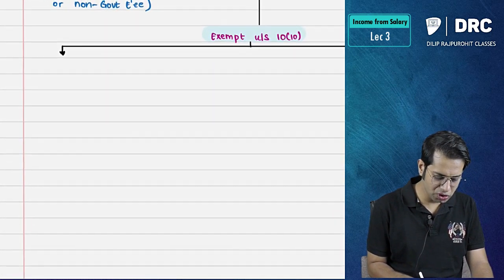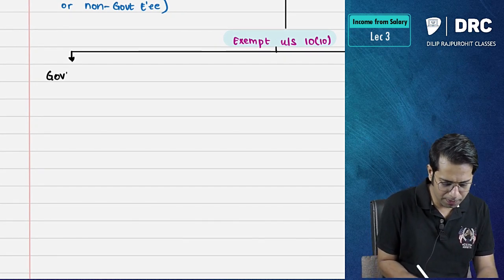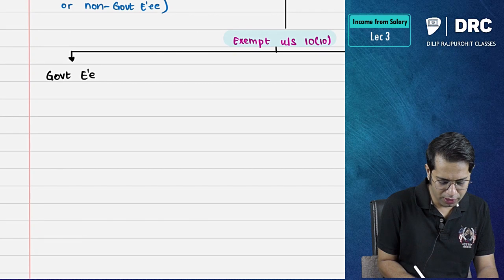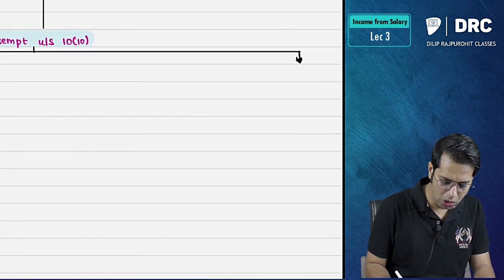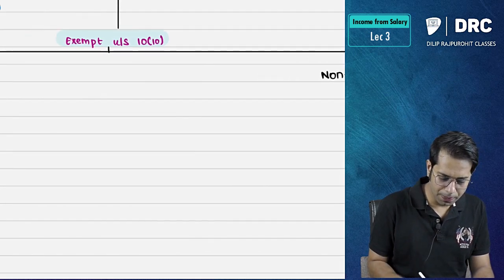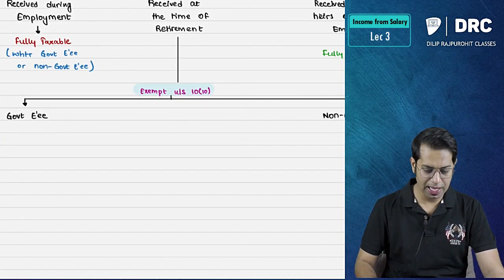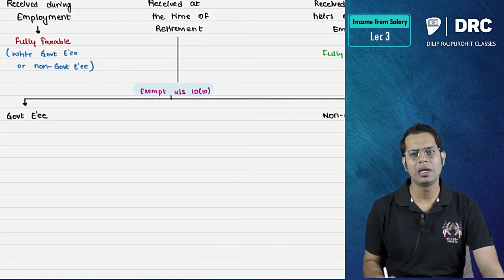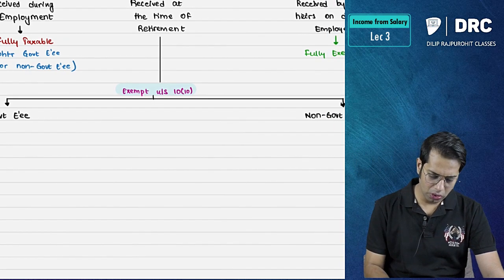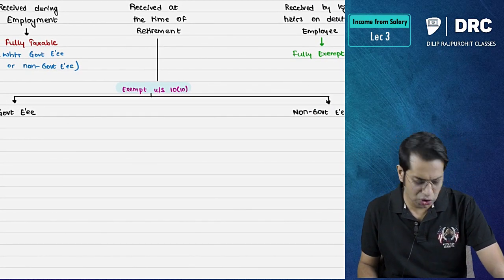For that, we should see whether you are a government employee or a non-government employee. The employee who is receiving the gratuity at the time of his retirement, whether he is a government employee or a non-government employee, that you should check.